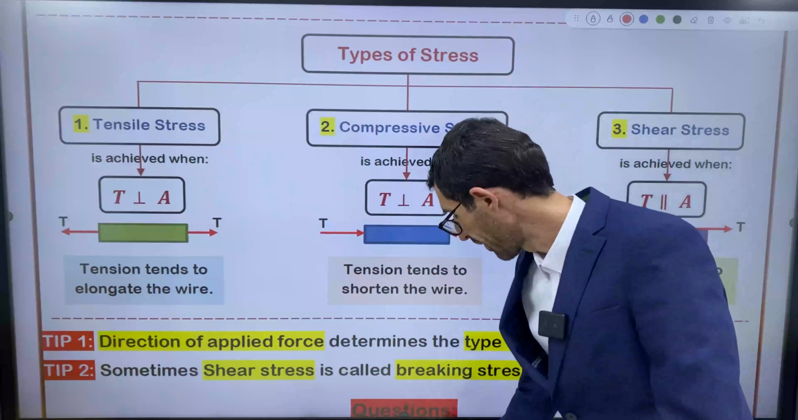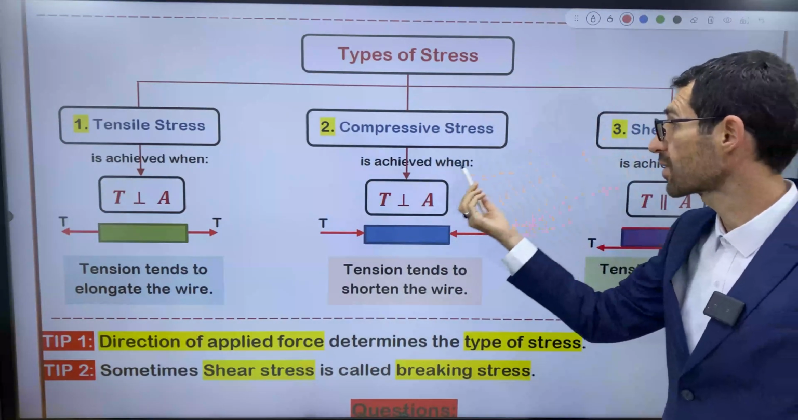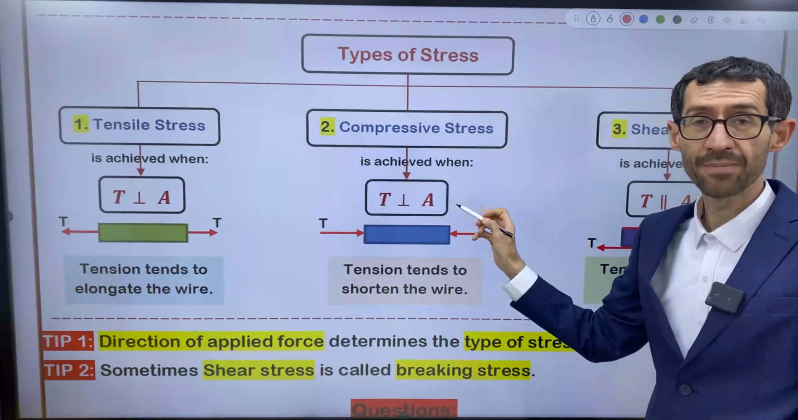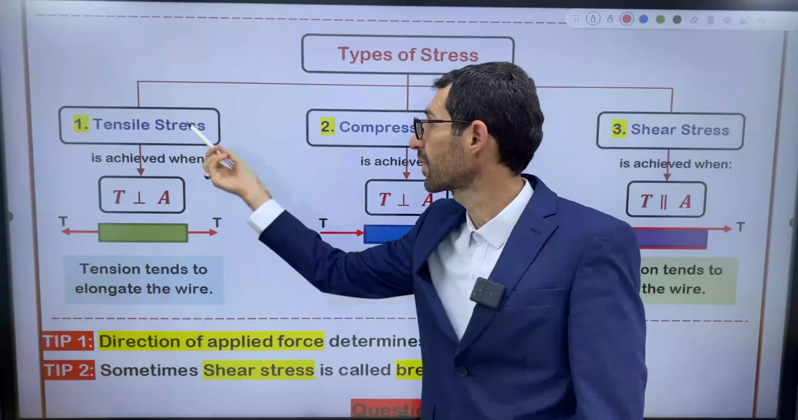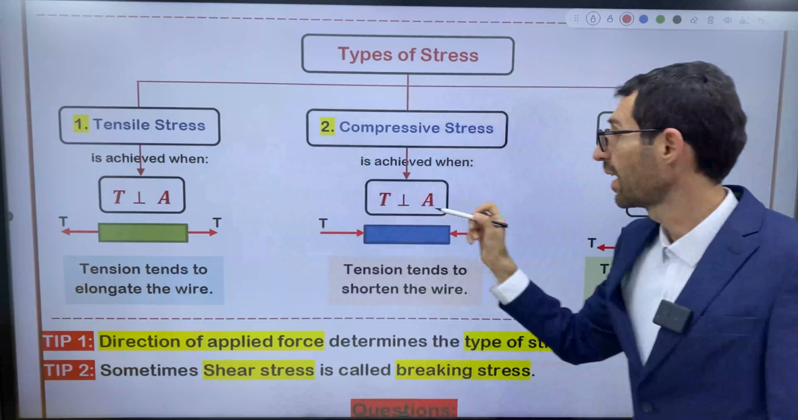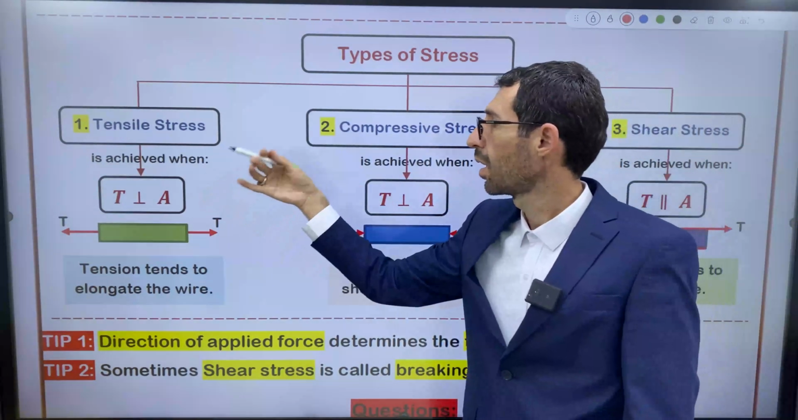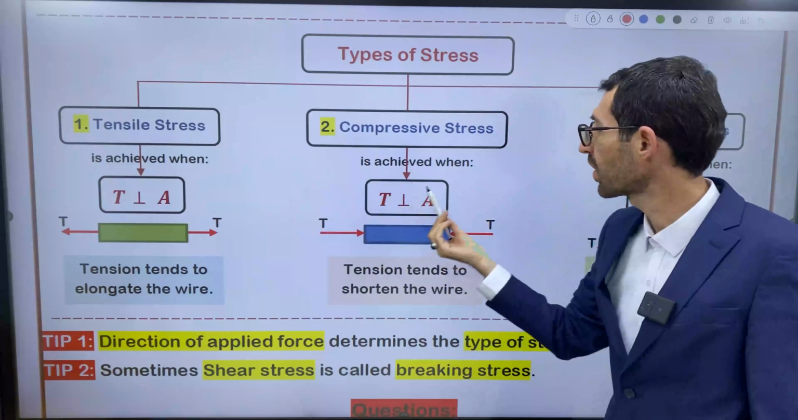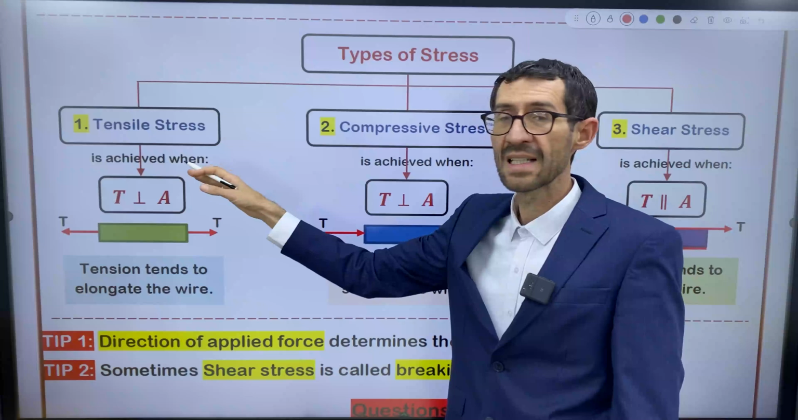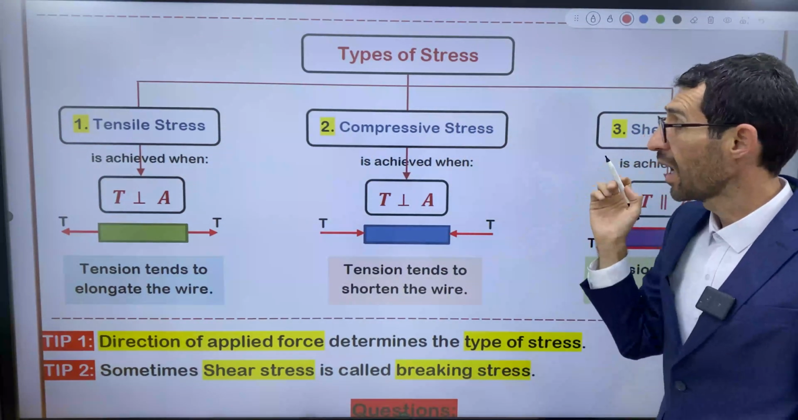Let's move on to another type of stress, which is compressive stress. So compressive stress is achieved when tension is perpendicular to the area, right? It's the same as the previous stress, but of course the first condition is common, no problem. Whenever you say tension is perpendicular to area, this condition is common for both tensile and compressive stress. But what's the difference here?